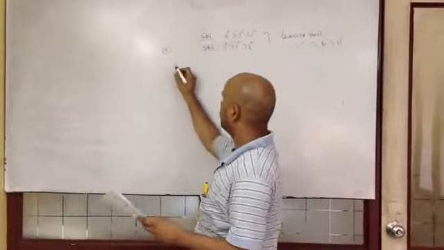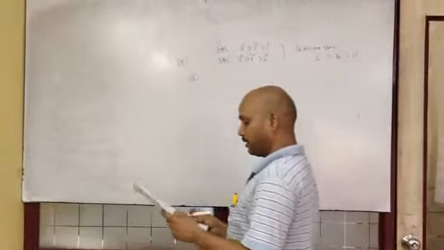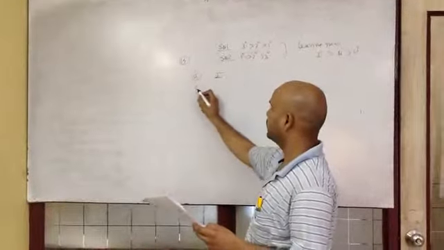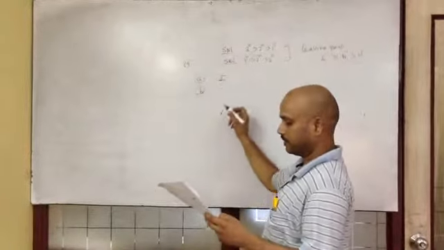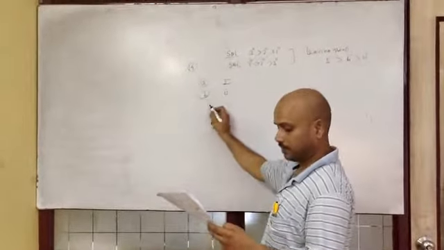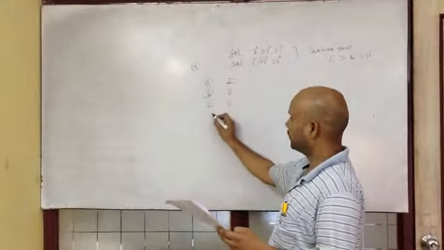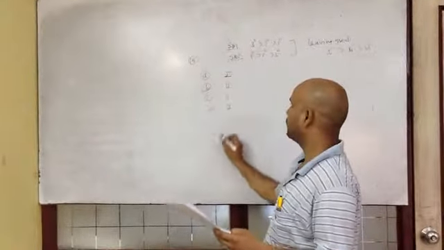Now, 14A, SN2 reaction, therefore first will be faster. B, second will be faster. C, second will be faster. And D, first is faster.